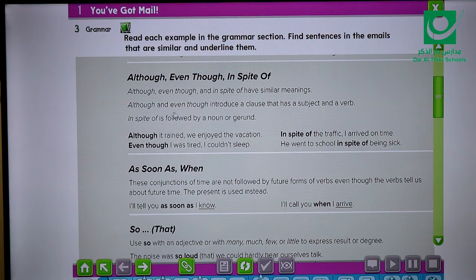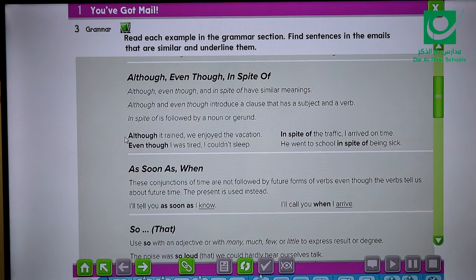Although and even though introduce a clause that has a subject and a verb. This is very important because when I use although or even though, I have to use a complete sentence. That means I need a subject and a verb. What about in spite of? When I use in spite of, that means I need even a noun or a gerund. Remember this word, the word gerund, which means a verb plus ing form.